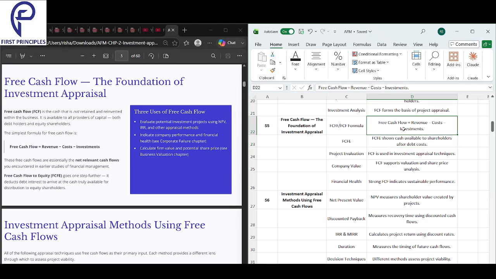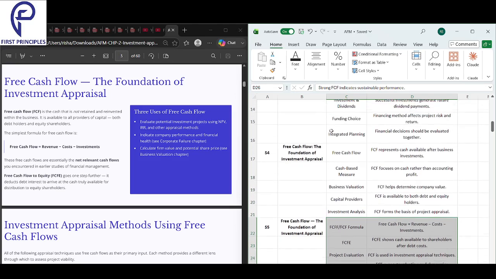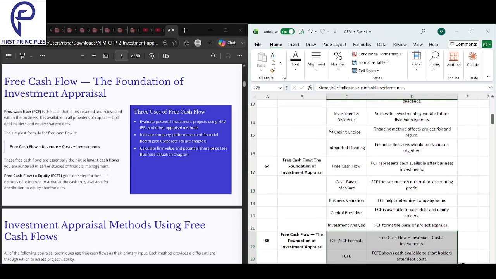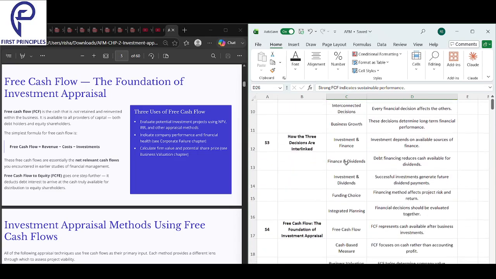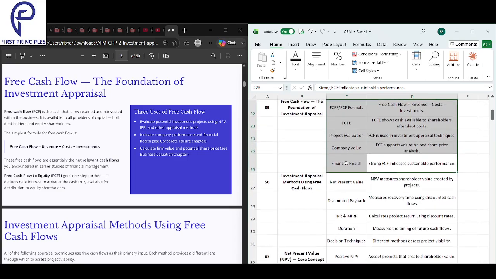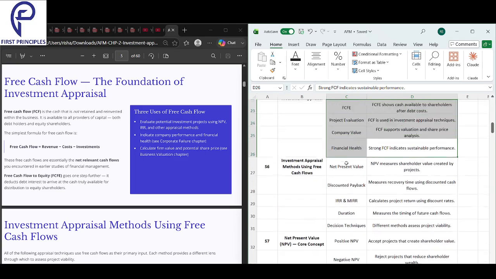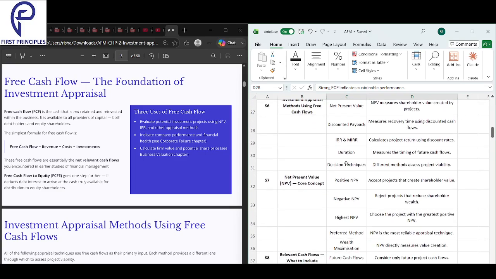And then FCF or FCFF, interchangeably, is the revenue minus all the expenses minus purchase of all the assets; whatever is left is our free cash flow. So this gives us an understanding of how free cash flow is used in investment appraisal. We are done with the 5 slides here. This was very generic, an introduction to the topic. We will go through this once and you will have good clarity.